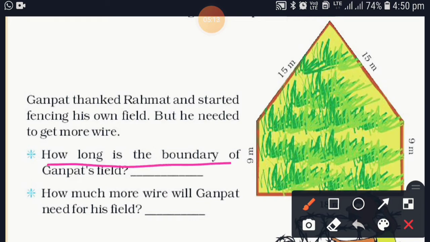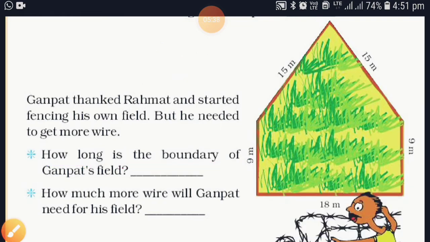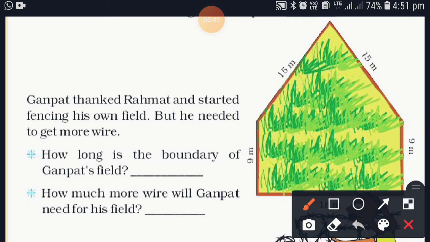How long is the boundary of Ganpat's field? Boundary means this line which I am showing to you. This you have to say is the boundary. When you are drawing something in your drawing textbook, you are making the border with the help of a sketch pen. So you have to imagine that type of boundary. So here your answer will be 66 meters.